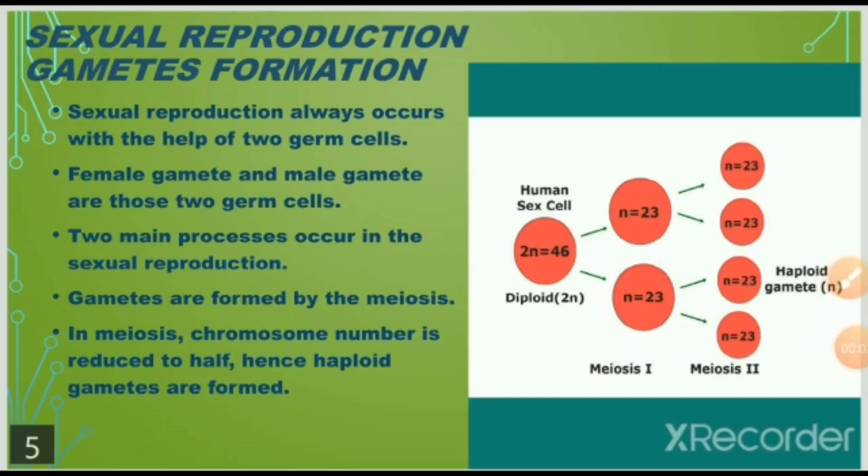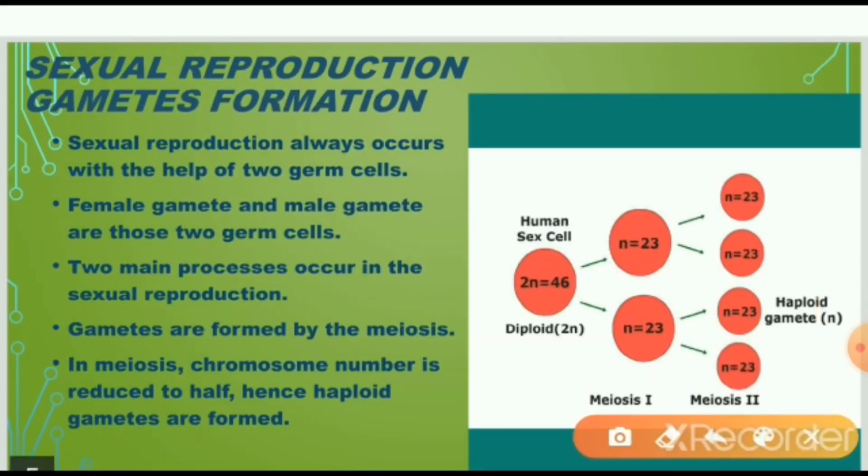Sexual reproduction will see gamete formation. Here, sexual reproduction always occurs with the help of two germ cells. The female and male gametes are those two germ cells. The two main processes occur in sexual reproduction. The gametes are formed by meiosis.